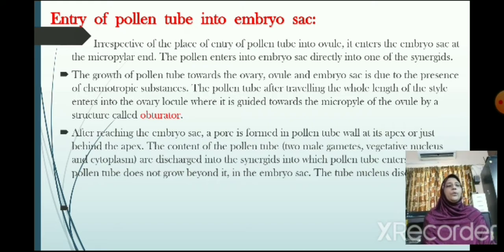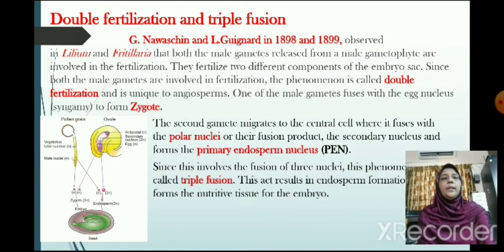After reaching the embryo sac, a pore is formed in the pollen tube wall at its apex or just behind the apex. The contents of the pollen tube, two male gametes, vegetative nucleus, and cytoplasm, are discharged into the synergid into which the pollen tube enters. The pollen tube does not grow beyond it in the embryo sac. The tube nucleus disorganizes. The next important step is double fertilization and triple fusion.